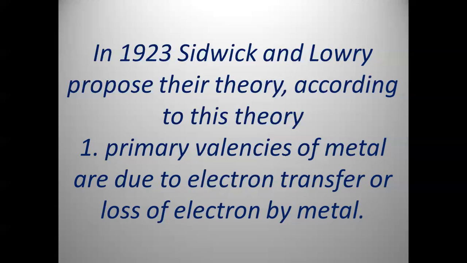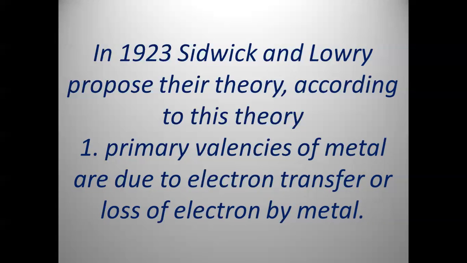They accepted that there are two types of valencies in complexes for the central metal atom or metal ion. This was again proposed by Werner. According to this, a primary valency of the metal arises due to loss of electrons by the metal atom in the initial stage, where it may lose one or more electrons.